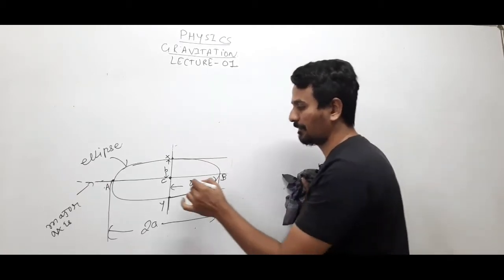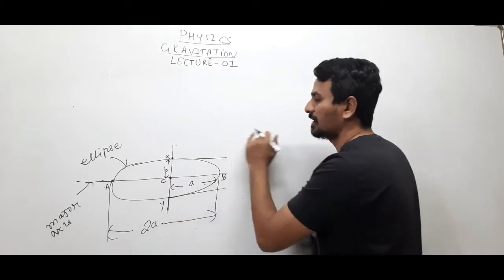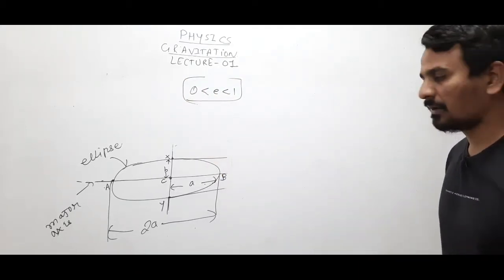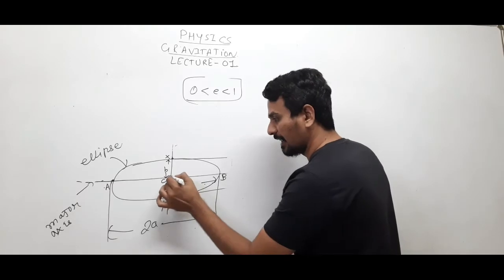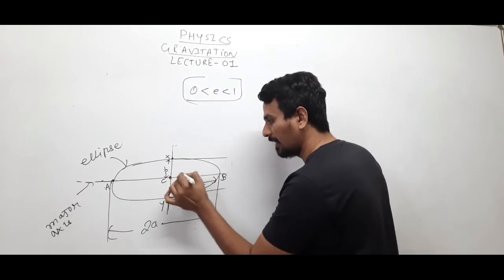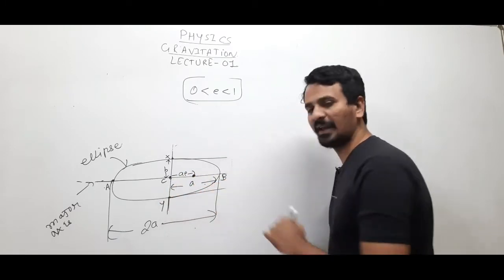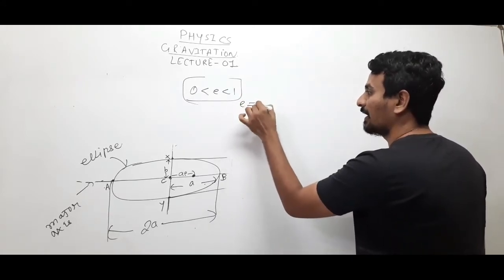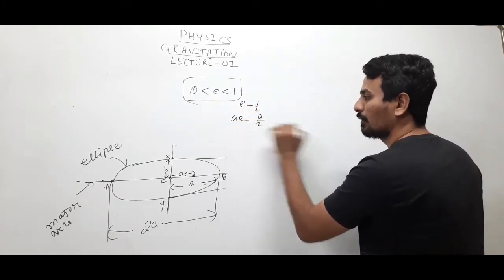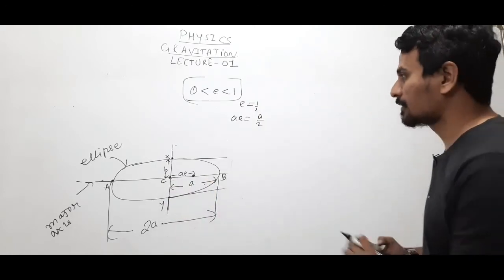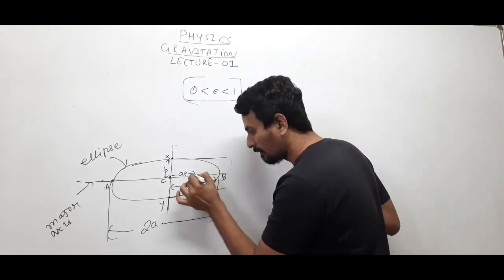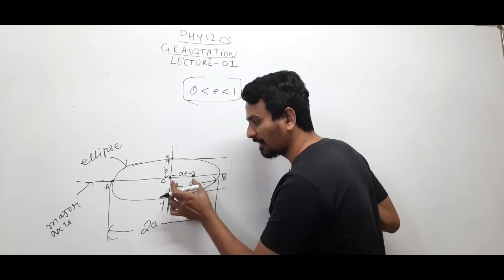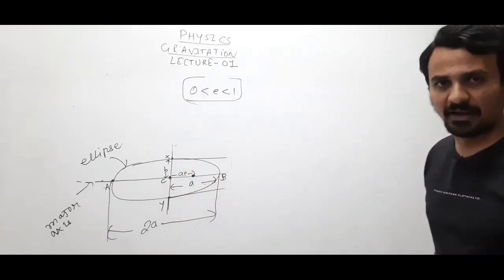Now, from the center of the ellipse, generally I say the value of eccentricity will be any number between 0 and 1. From the center of the ellipse, take a fixed distance ae. Of course, ae will be less than a because e is any number between 0 and 1. So if you take e as 1 by 2, then ae will be equal to a by 2, so it will be exactly at half. Clear? So this point at ae is known as the focus of the ellipse. So the focus of the ellipse is a fixed point which is at a distance ae from the center of the ellipse.